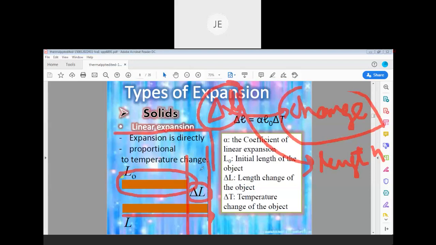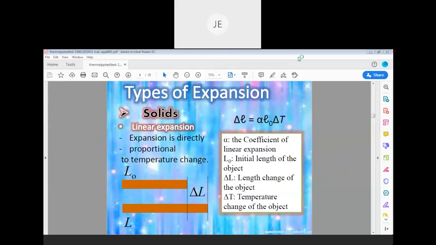And on what factor does it depend? Okay. Expansion is directly proportional to the temperature change. The linear expansion depends on, is directly proportional to, the temperature change. Okay, change in temperature we can say. So if you increase the temperature more, then there is an increase in length more.